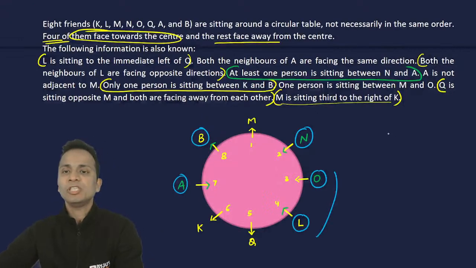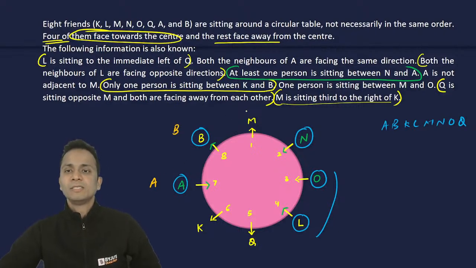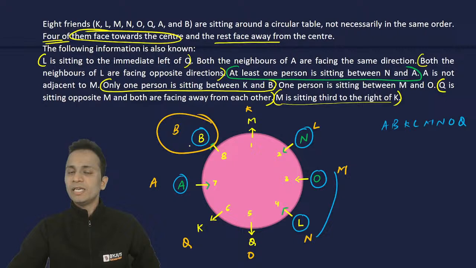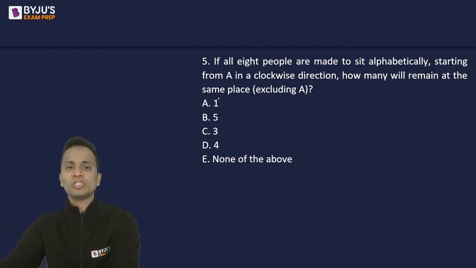Alphabetically, if I arrange these names, it will be A, B, then K, L, M, N, O, and Q. So I'll start from A and we'll place them alphabetically in clockwise direction. So A will remain, then B, K, L, M, N, O, and Q. I can see that only B has retained its place other than A. So there is only one person who is at the same position. So the correct answer will be option A, that is 1.